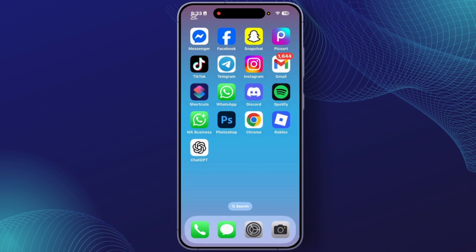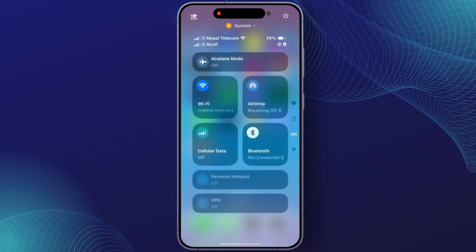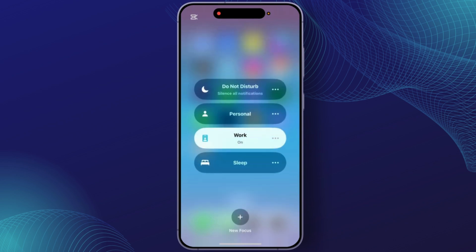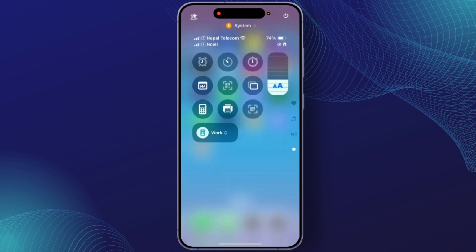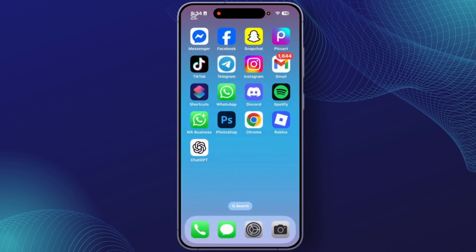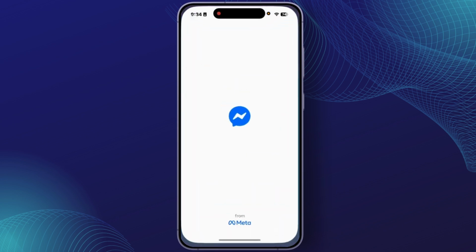In this process, at first you'll have to check whether your iPhone is on Do Not Disturb or not. So simply open the control center and check your Do Not Disturb mode, and make sure that Do Not Disturb mode is turned off. After you turn it off, go back, and from the settings section again make sure that you have not turned on the power saving mode on your iPhone. After you turn that off, check the silent mode on your iPhone. If you have turned on the silent mode, turn on the ring mode on your iPhone, and after you set it, open the application Messenger.